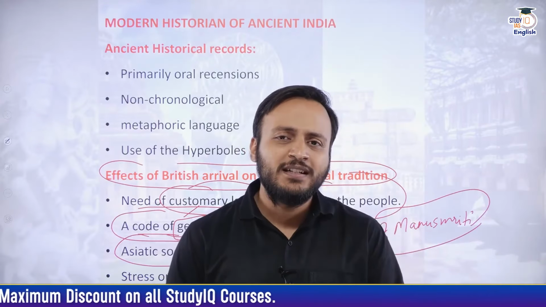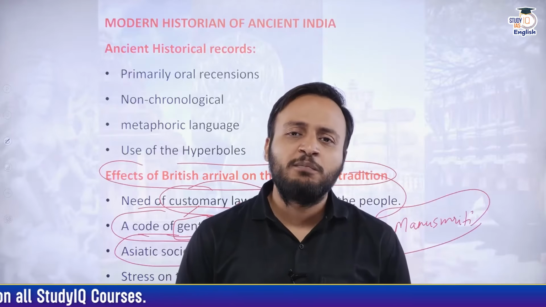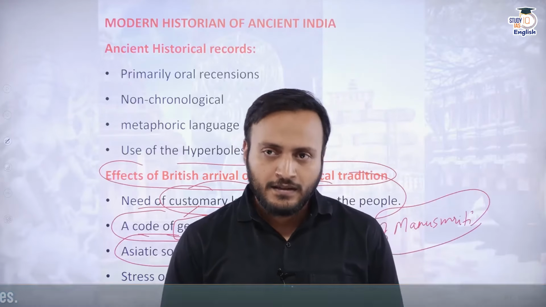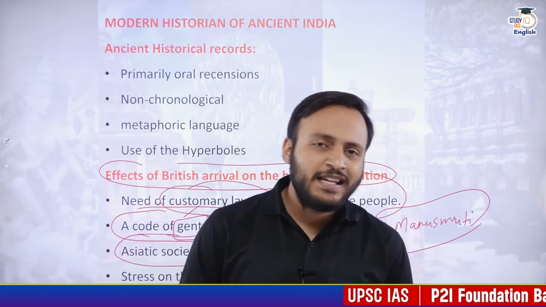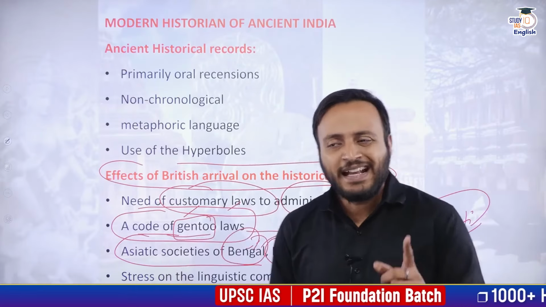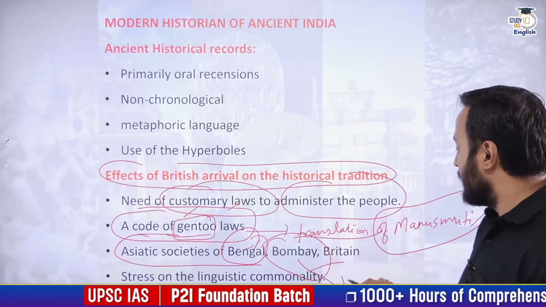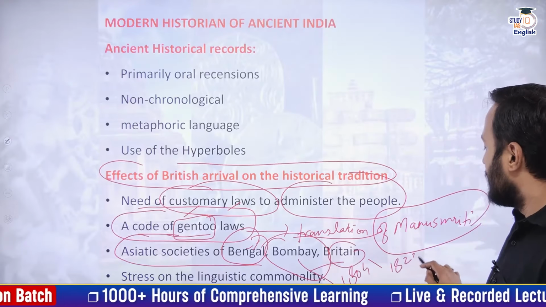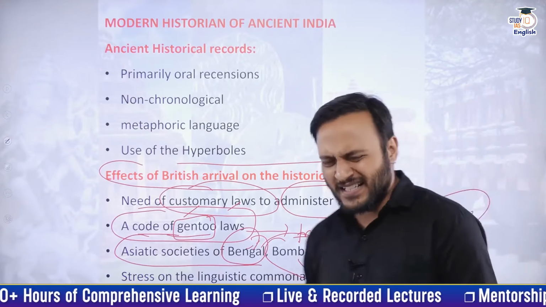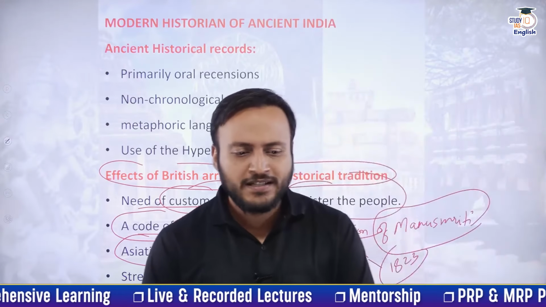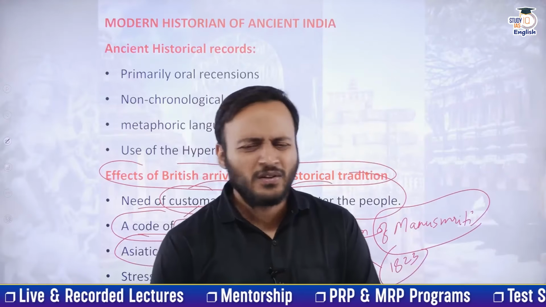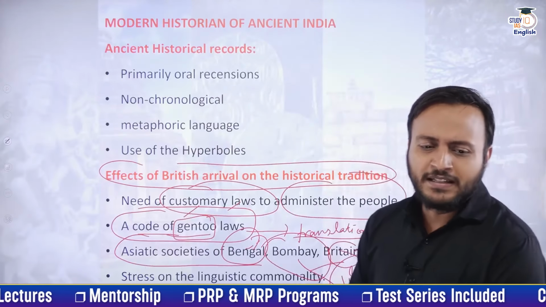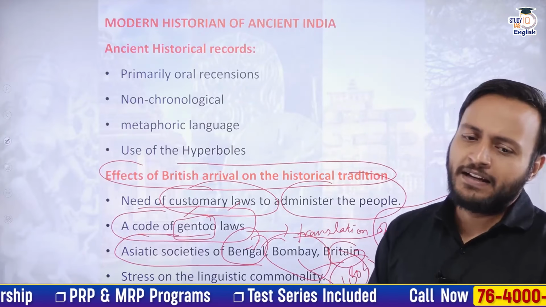And when were the Asiatic Societies of Bombay and London established? These societies were established in 1804 and 1823. But do we need to remember these years? We don't need to remember these years. It's not necessary to remember the years, just remember the funda behind it.